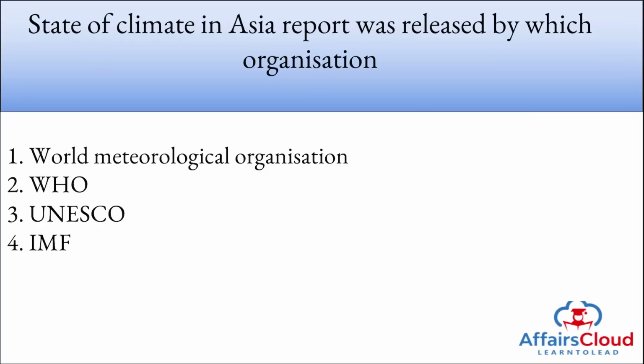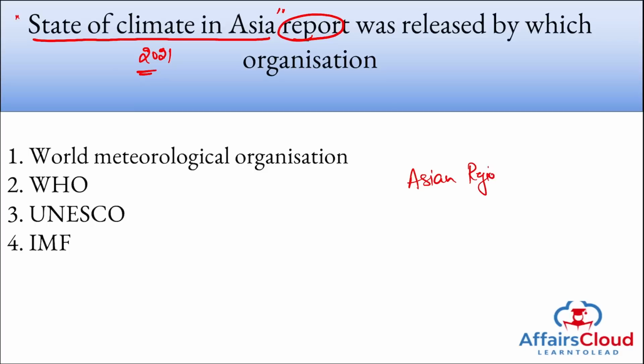Next news is State of Climate in Asia. This is the name of the report that was recently released by which organization? I repeat, State of Climate in Asia 2021 report. This was released by which organization? What does this report state? It stated that the Asian region is warming faster than the global average. I repeat, the Asian region is warming faster than the global average.